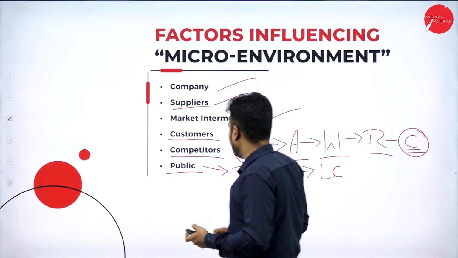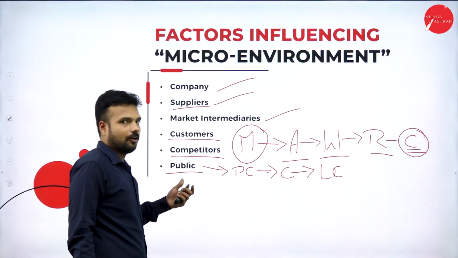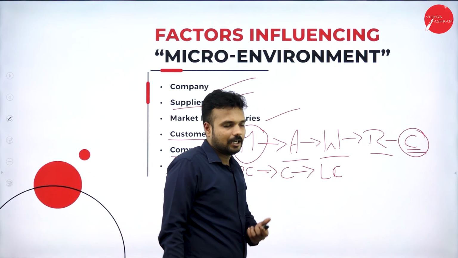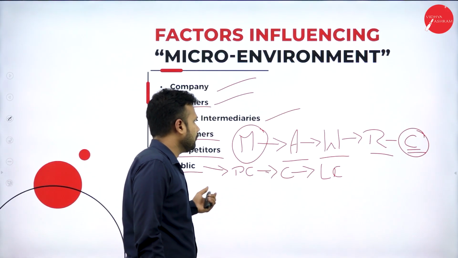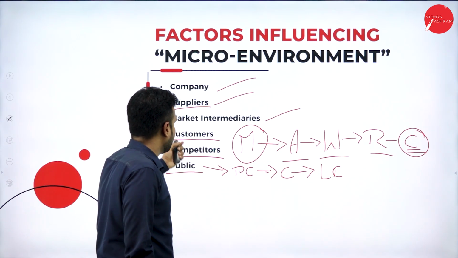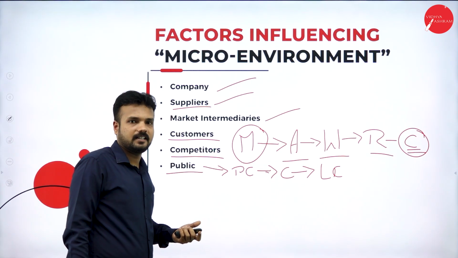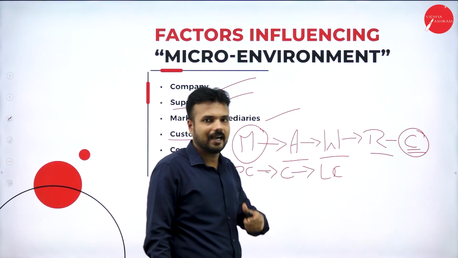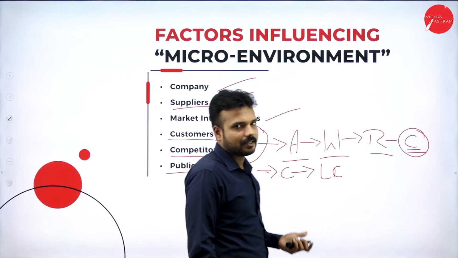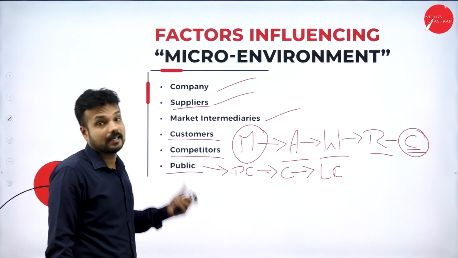This is the way we can convert a general audience into a potential customer and into a loyal customer, by creating awareness. Hence these are the factors present in the micro environment, which are going to have a good impact on the business, and these factors can be controlled up to some extent.